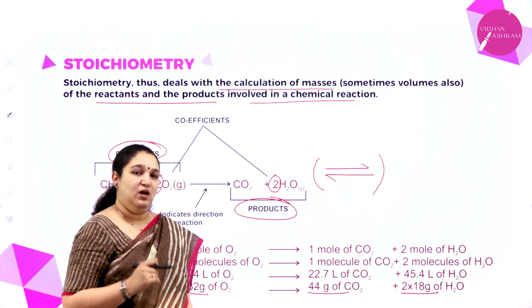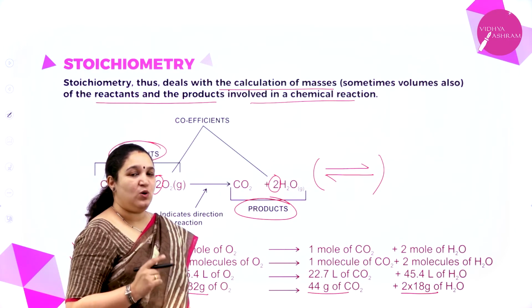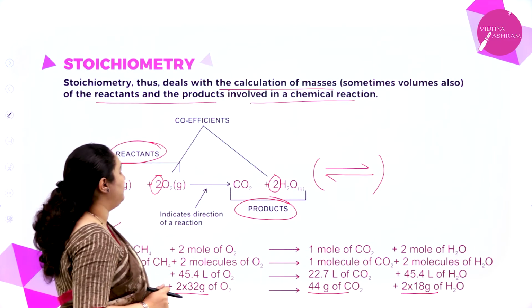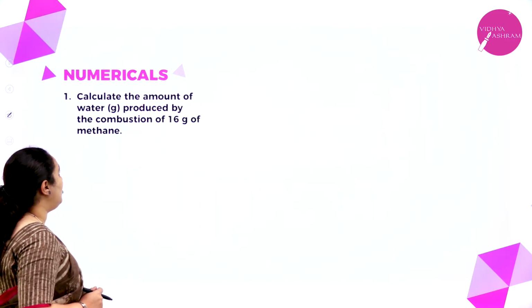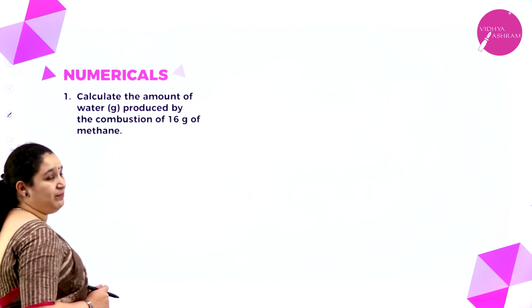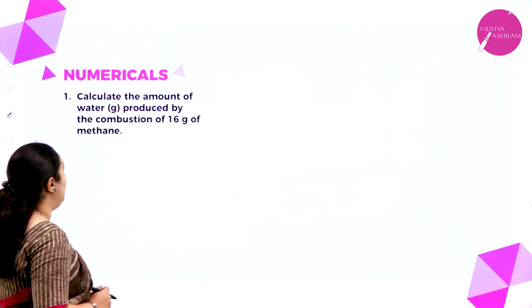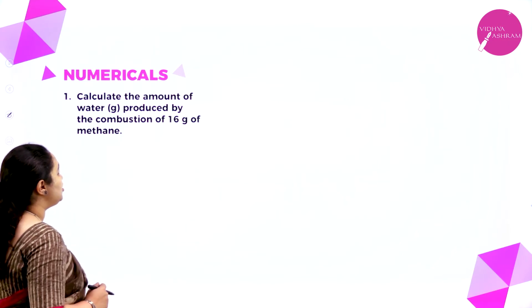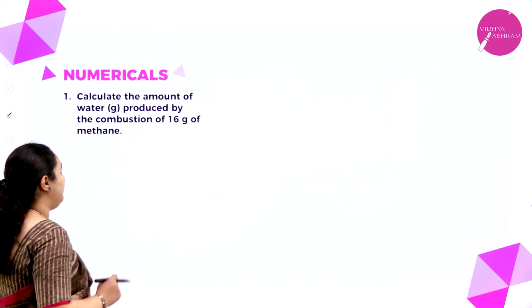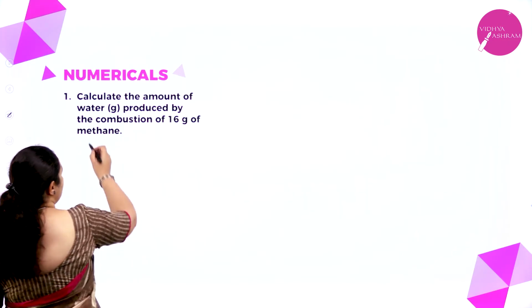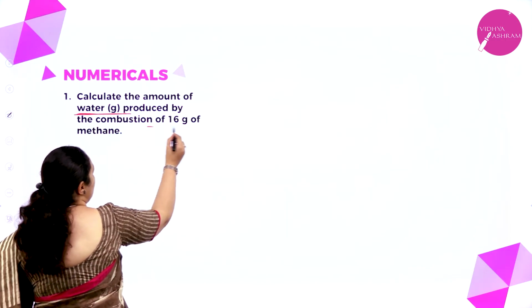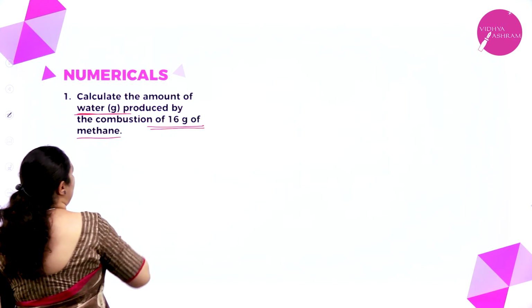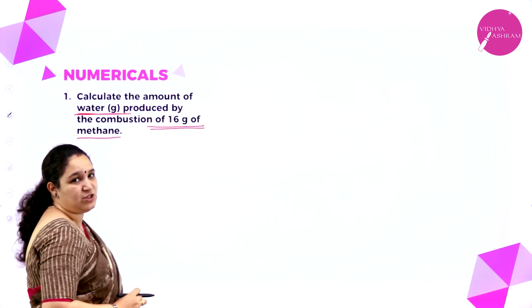So we'll see which numericals you need to know. First one: calculate the amount of water, given in grams, produced by the combustion of 16 grams of methane. So they are asking us to calculate the amount of water in grams which is produced when 16 grams of methane is undergoing combustion.